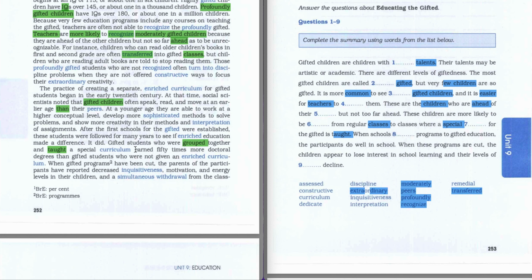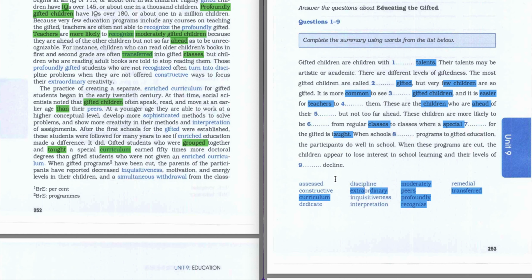And a special something, special curriculum. So let's read this sentence. Gifted students who were grouped together and taught a special curriculum earned 50 times more doctoral degrees than gifted students who were not given an enriched curriculum. So the answer to the seventh question is going to be curriculum. So they have a special curriculum for gifted children.